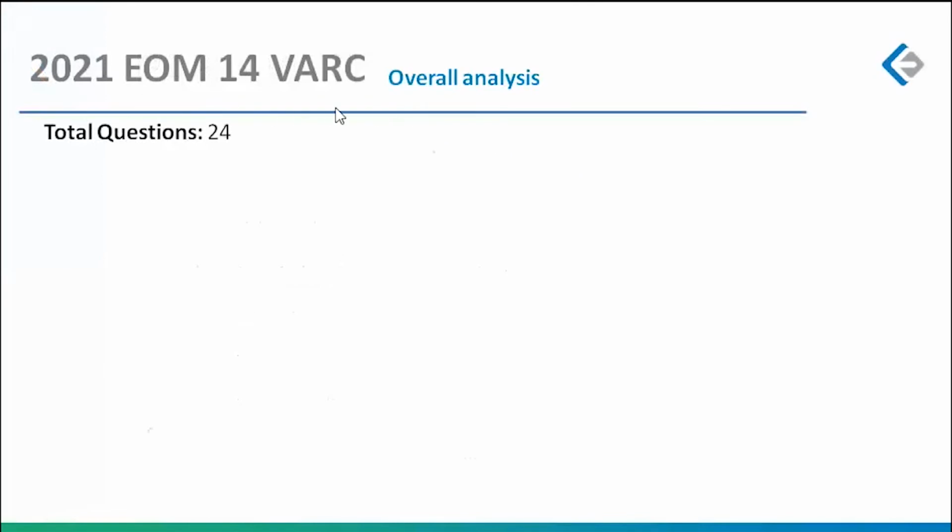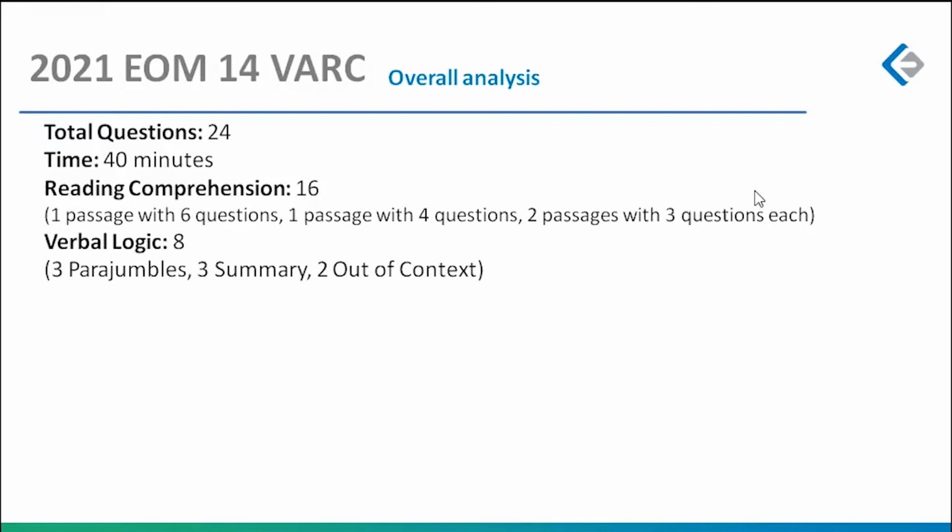VARC section of EOM 14, 24 questions, 40 minutes, pretty similar to a lot of other Endeavor online mocks that you have given, but with a difference. How did we apply permutation to the paper structure? By changing the number of questions in RCs.